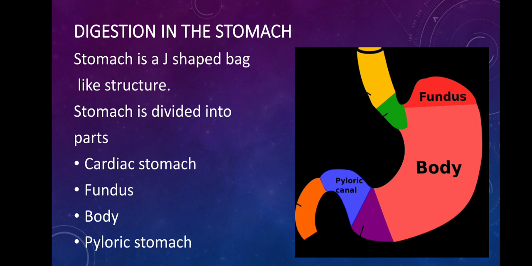Now what pyloric stomach does is, it will push the food little by little into the duodenum. So what is duodenum? Duodenum is nothing but a part of the small intestine. So what pylorus does is, it will send the food little by little from the stomach into the small intestine. Now for a short period of time, food is going to be there in the stomach. So during that time, what is going to happen to the stomach?